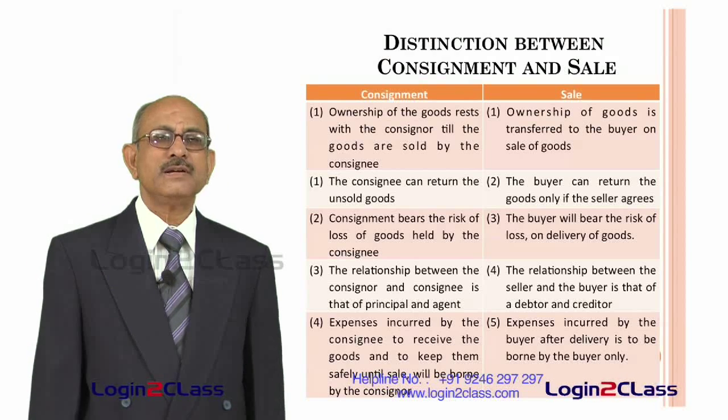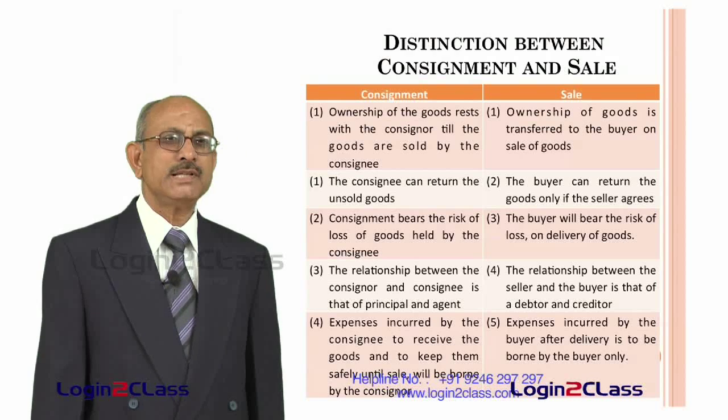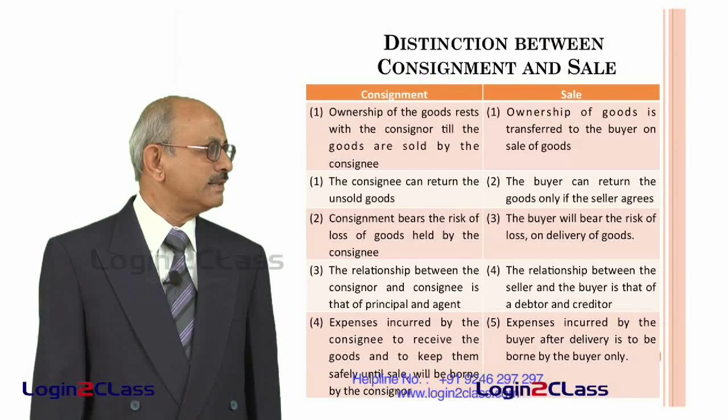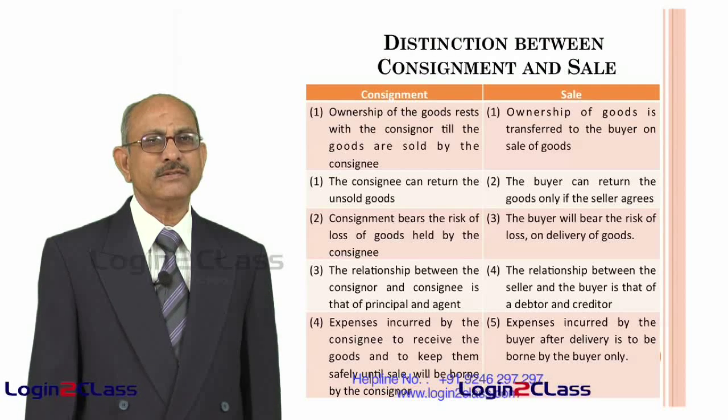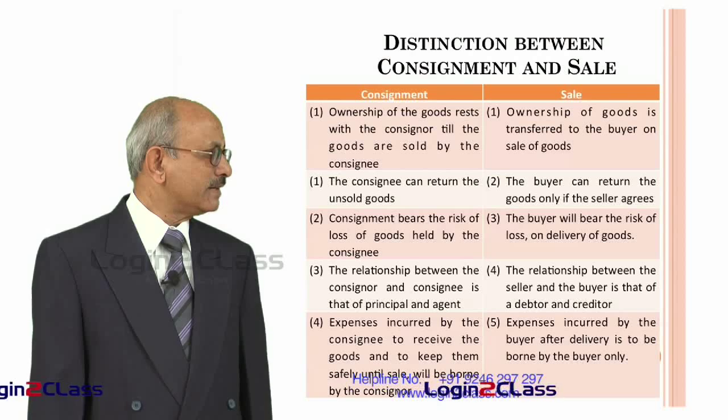Whereas, in the case of a buy and sell arrangement, the relationship is that of a debtor and a creditor. One is the debtor and the other is the creditor. So, risks will get transferred immediately on a sale being effected.